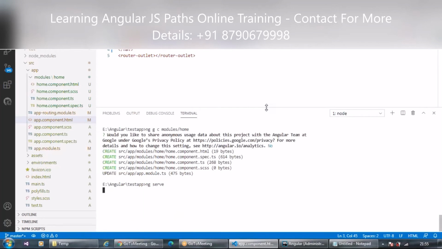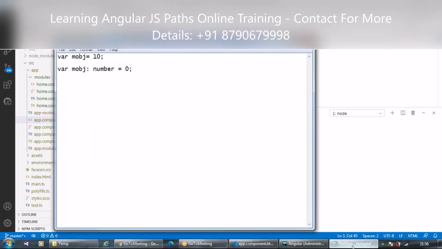Again, it is taking too much time to compile the application. So till the time it is compiling, we'll summarize what we have learned in today's session.